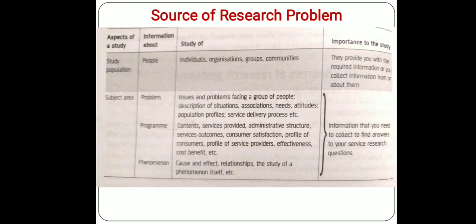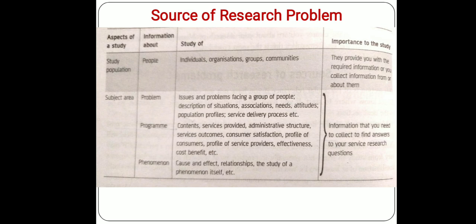Now, what are the sources of problem? Normally, 4 P's will give us the sources of problem. In fact, a closer look at any academic or occupational field will show that most research revolves around these 4 P's. What are those 4 P's? Number 1, people. Number 2, problem. Number 3, program. Number 4, phenomenon.